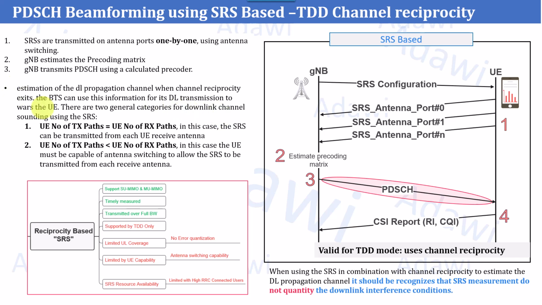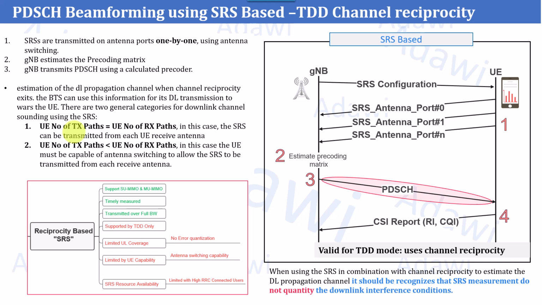First of all, the UE capability: assuming we have equal transmission paths and receive paths, for example two transmitters and two receivers, which is called 2T2R. In this case, no capability is required from the UE, because at the end the gNB needs to understand the current condition of the propagation channel from the receiver, not for the transmitter part of the UE.